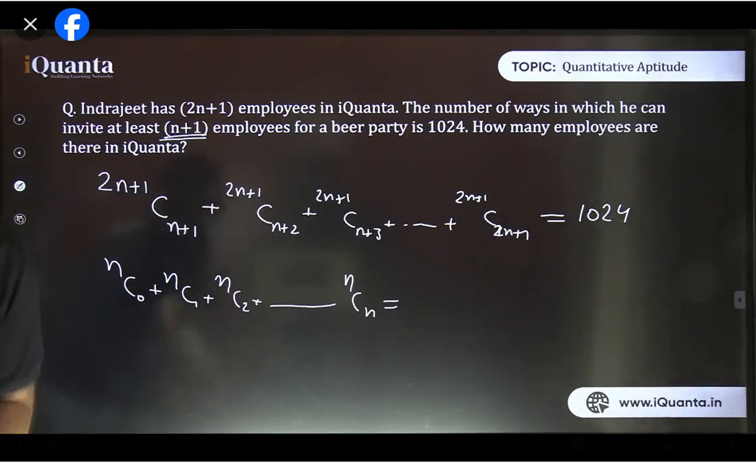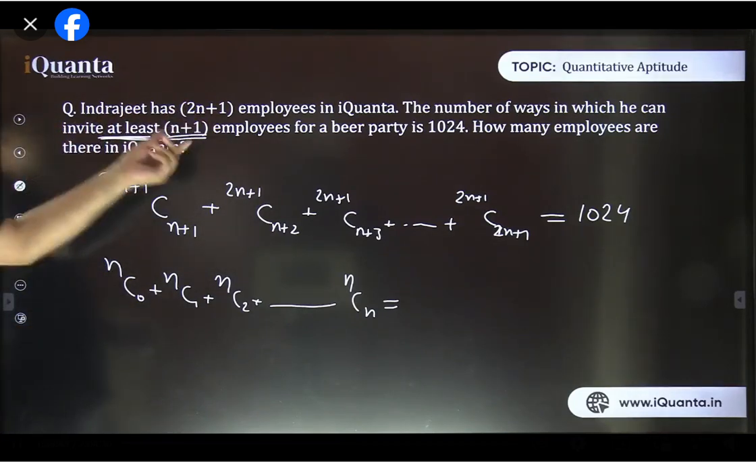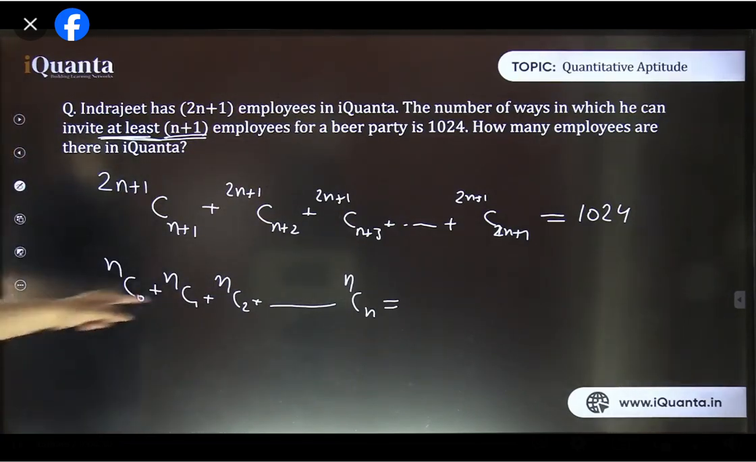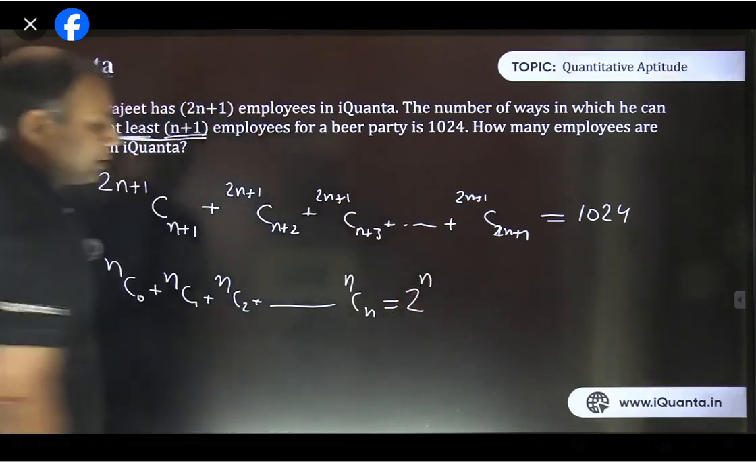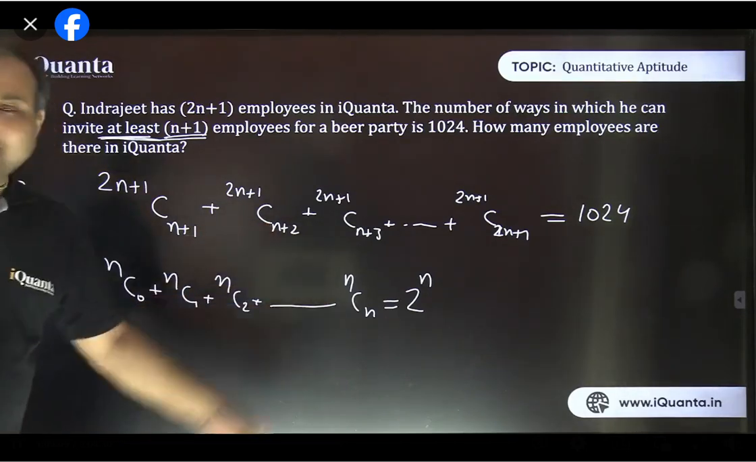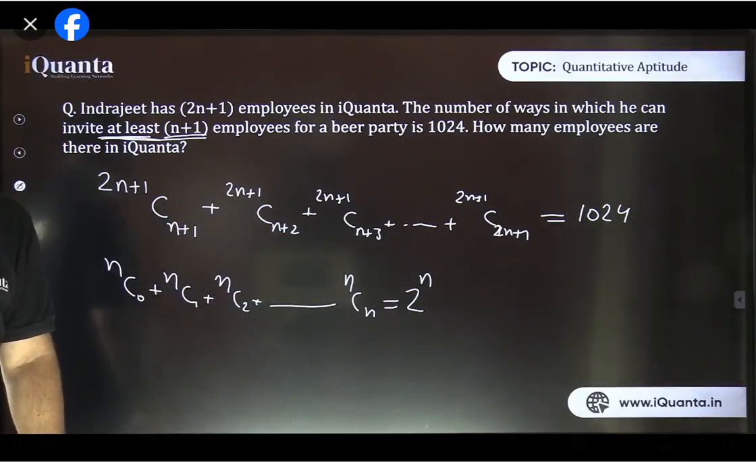It will be only 2n plus 1 C n plus 1. Arey, why are you missing the word at least? It is talking about at least. He invites at least n plus 1 employees. That means n plus 1 or more than that. See, this is equal to 2 raised to power n. That's fine. Now, in this case, the earlier ones are not included. This NC0 and NCN, they are the same. You know that boundary values are identical. They are the same. Now, boundary values are all identical here.